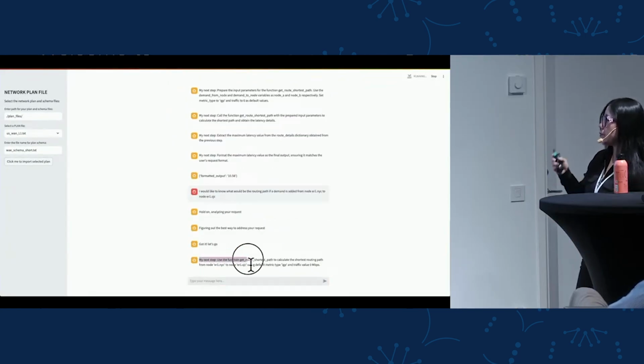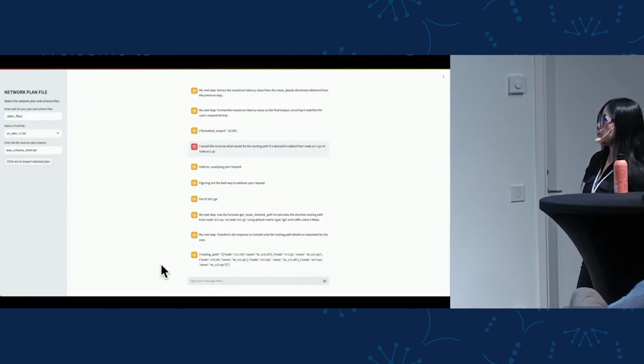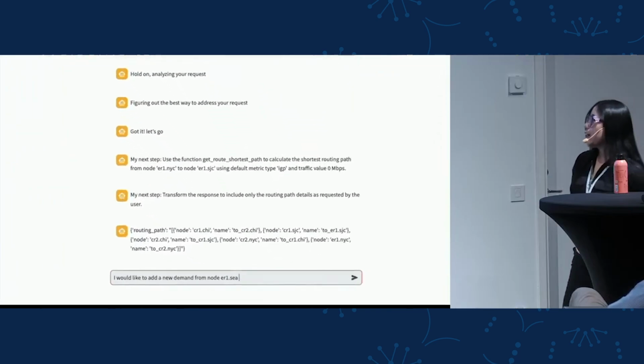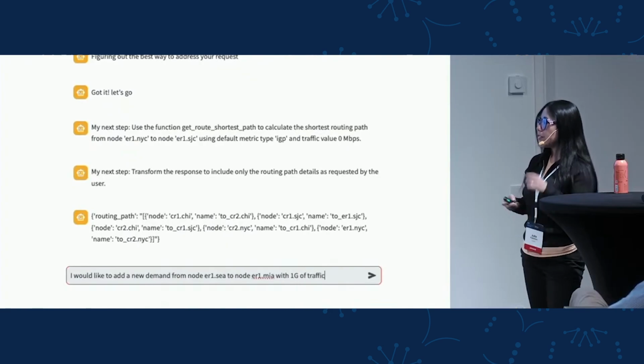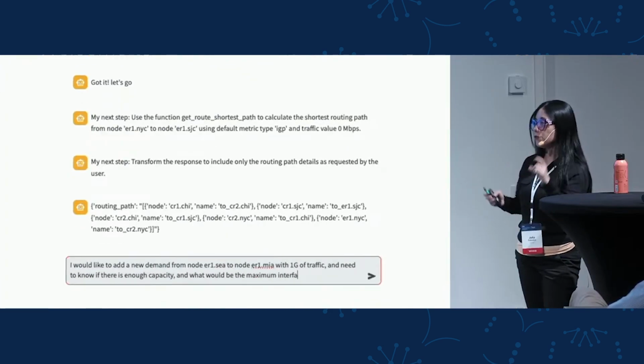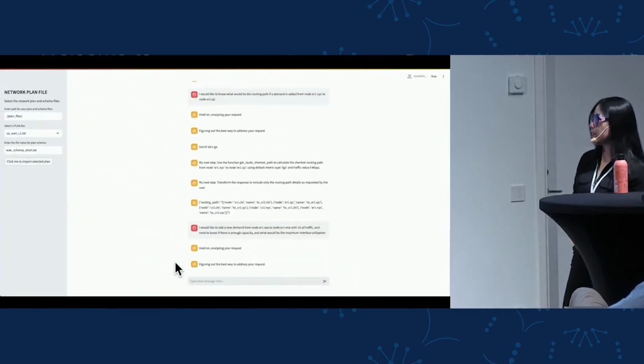Okay, so I need to run the get route shortest path function, and then I will extract my information and transform it to show you, in this case, the hop-by-hop routing path for this specific demand. And last question, I would like to add a new demand between Seattle and Miami with 1 gig of traffic, and I want to know if I have enough capacity and also what would be the maximum interface utilization.